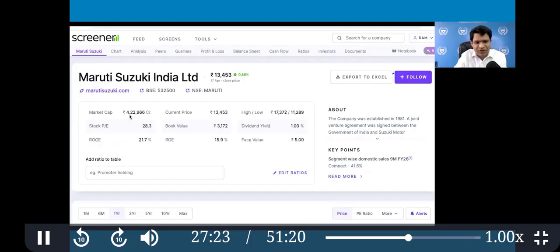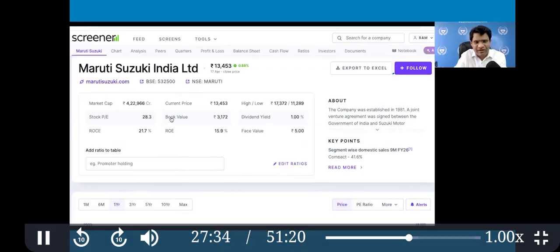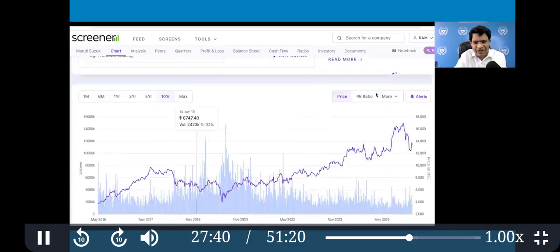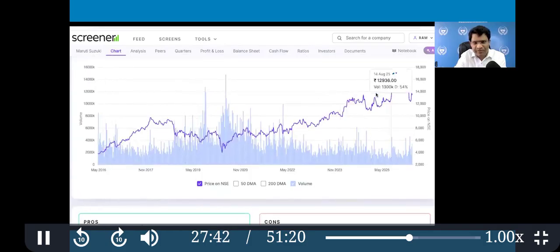Maruti Suzuki, what you see, market capital should be more than 10,000 crore. Okay, write down more than 10,000 crore. Then go market cap, then price. Click on the price chart, click on the 10 years. It should be going up. Slight here and there, okay, but it is definitely going up. So market capital, P is the price.